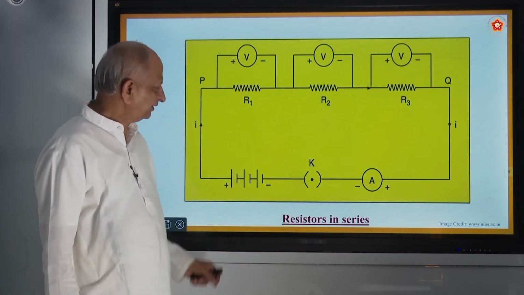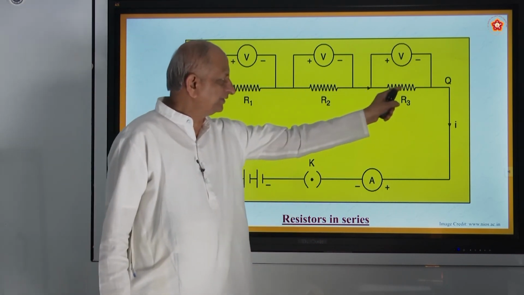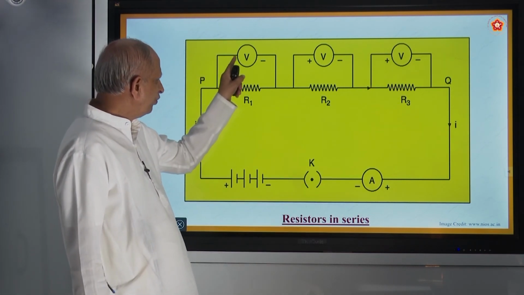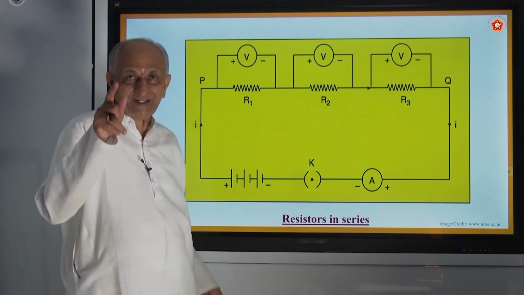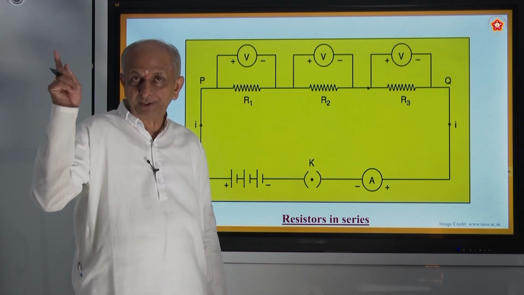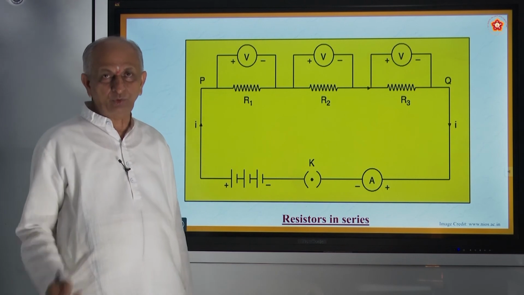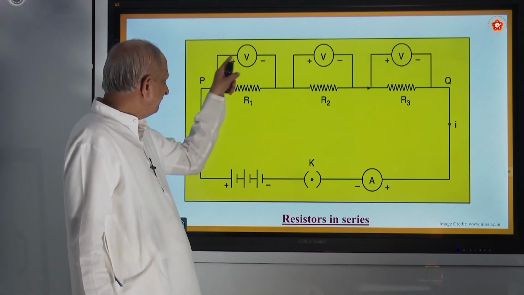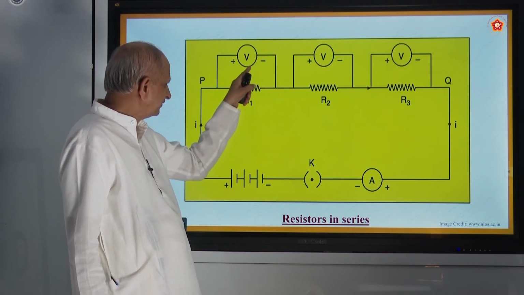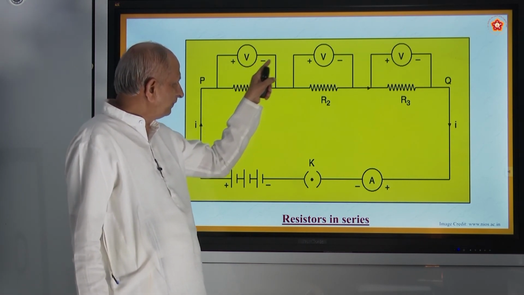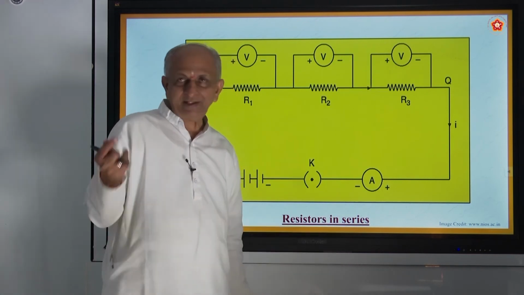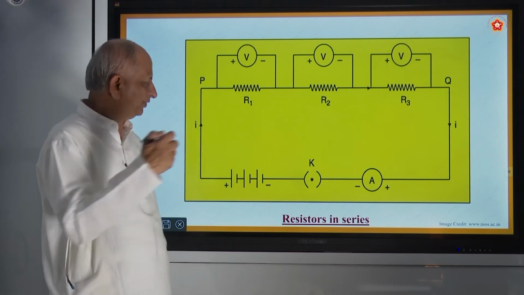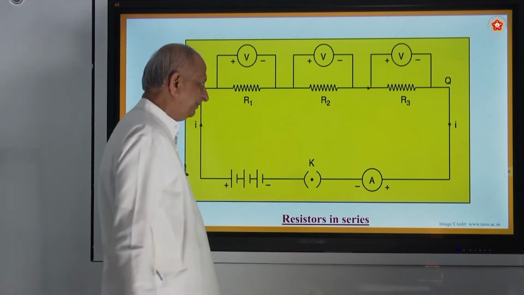How are they connected? They are connected in series. This is called series. And each resistor is connected to a voltmeter. Please note the spelling: voltmeter is different from voltameter. This is a voltmeter, which measures potential difference. So it is always kept in parallel to the resistors. So here is one voltmeter, 1, 2, 3. There is no limit. You can keep any number of resistors. Here, for practical purposes, you have taken 3.